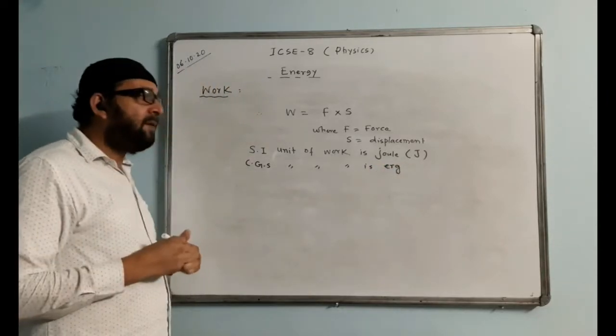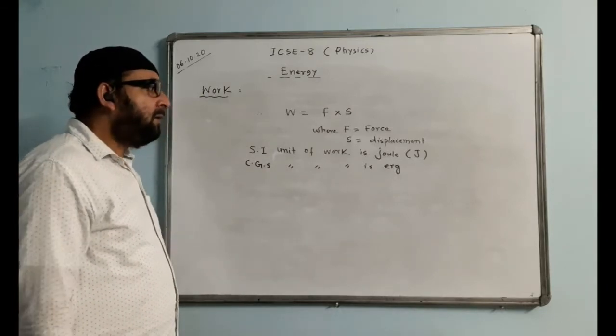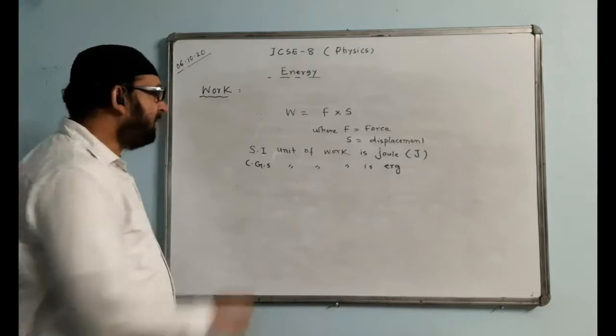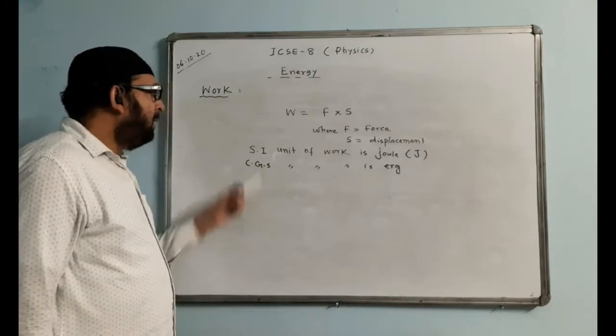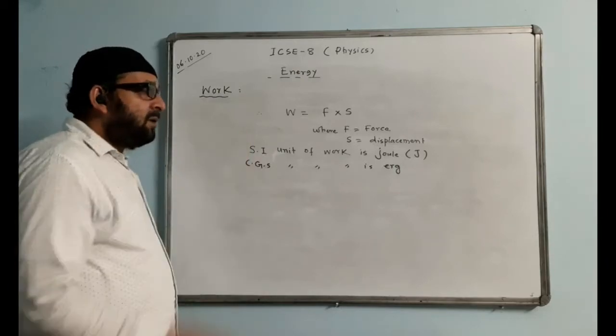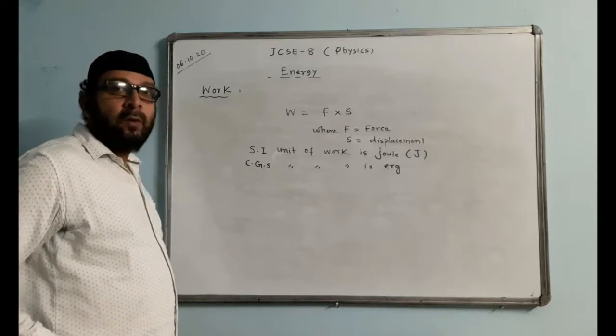There is no abbreviation for it; you have to write only ERG, there is no short form. CGS means centimeter, gram, and second system, the other system. SI unit means standard international unit. The SI unit of work is Joule.